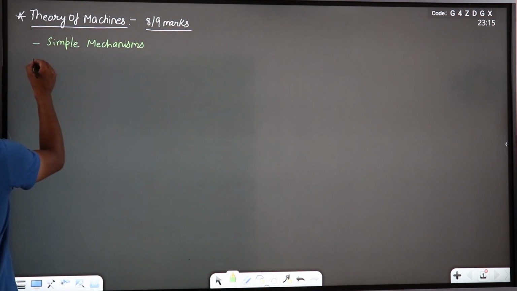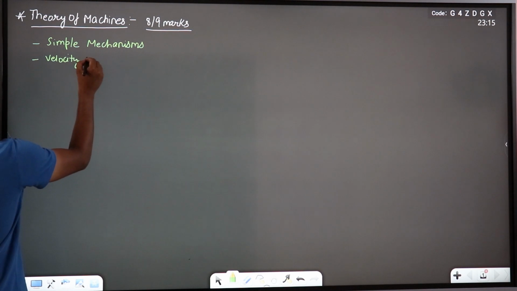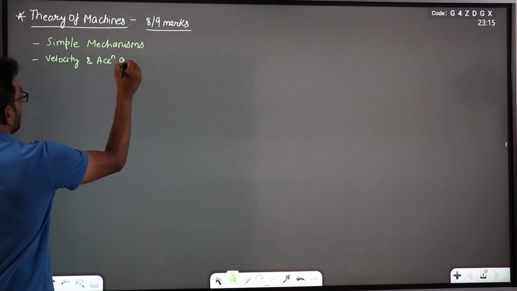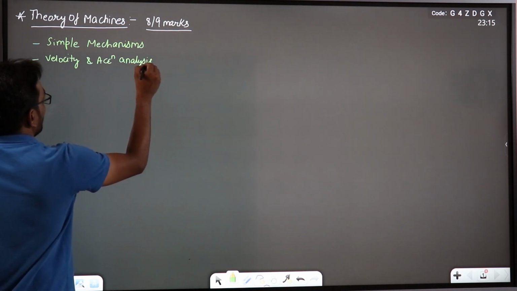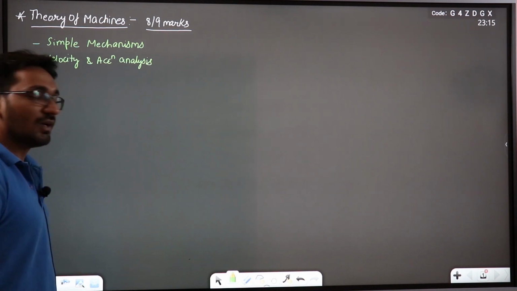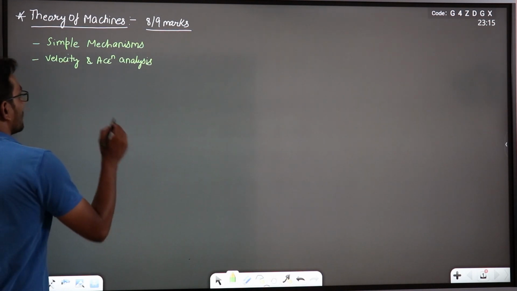Now after simple mechanisms, the next chapter will be velocity and acceleration analysis, right? Velocity and acceleration analysis. This will be the next chapter which we have to discuss, in which we will discuss the velocity of various links, the angular velocity or the linear velocity, angular acceleration, Coriolis acceleration we have to discuss.